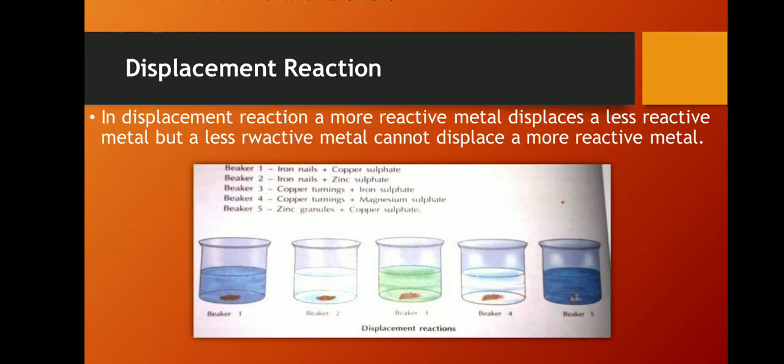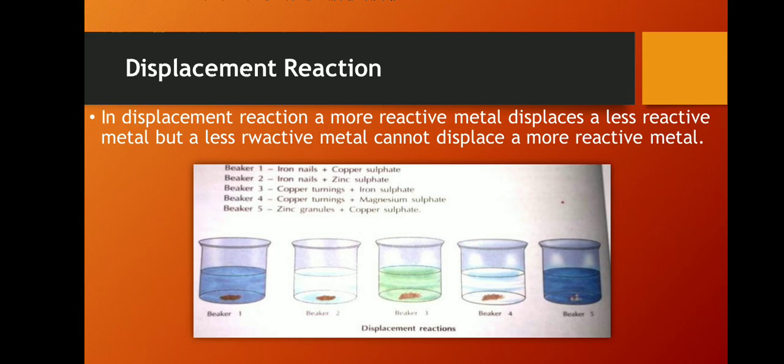Now, displacement reaction. What do we mean by it? We have seen that metals react with air and water at different rates. If we arrange the metals in order according to the rate at which they react with water, oxygen or acids, such that the most reactive metal is placed at the top of the series and the least reactive metal at the bottom, we obtain a series generally termed the reactivity series of metals.